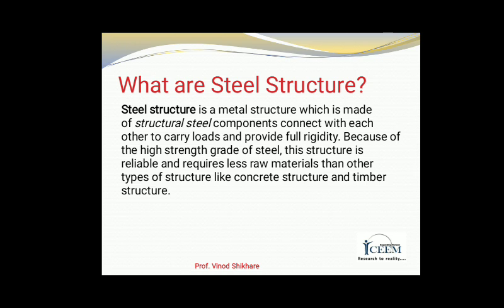Depending upon the chemical composition, the different types of steel are classified as mild and tough steel. Other types of steel are medium carbon steel, high carbon steel, low alloy steel and high alloy steel. The mild steel, medium carbon steel and low alloy steel are generally used for steel structures.